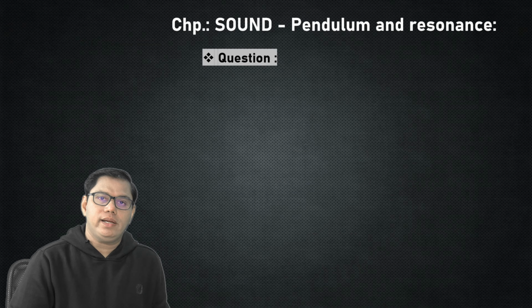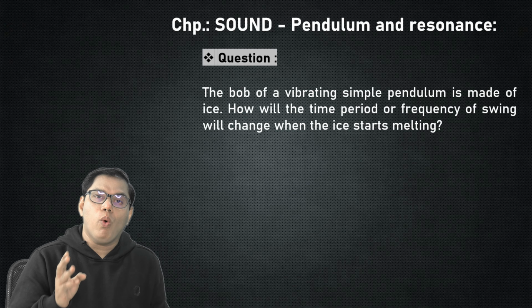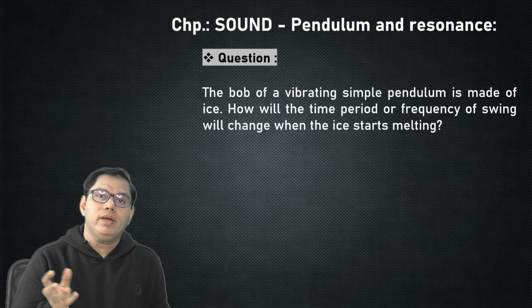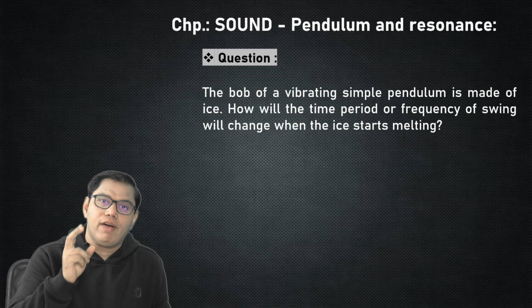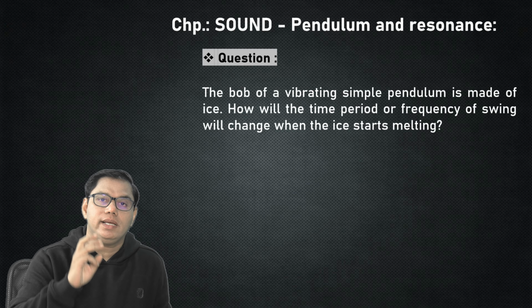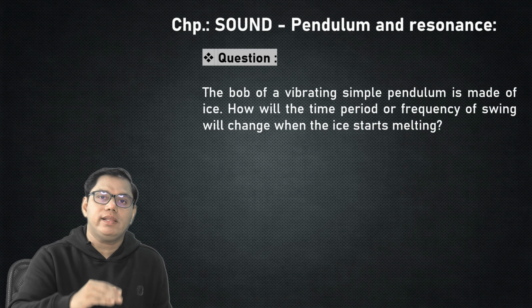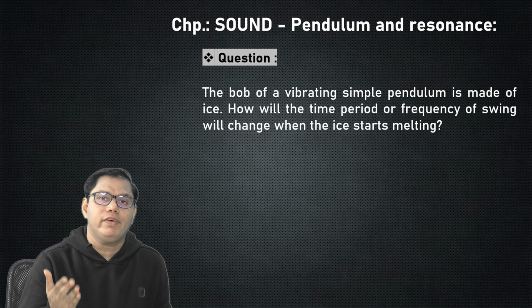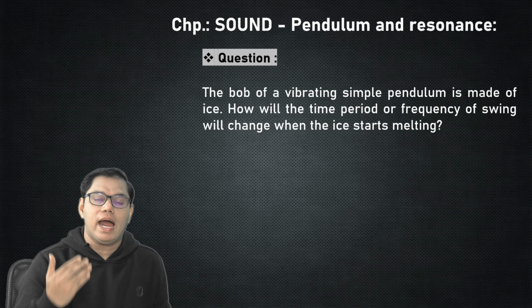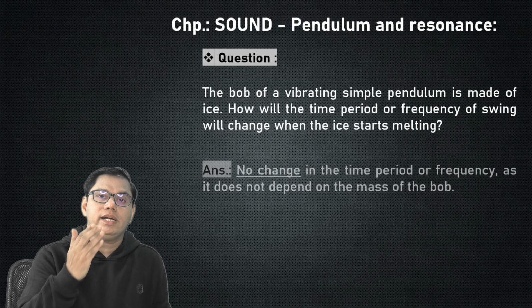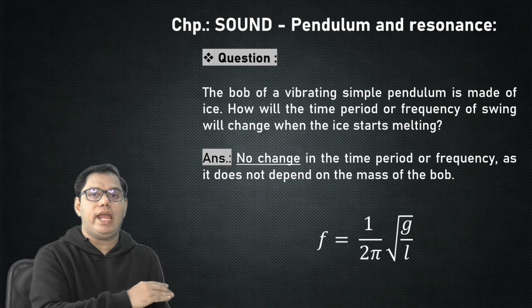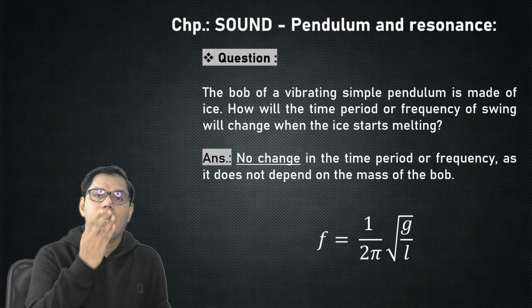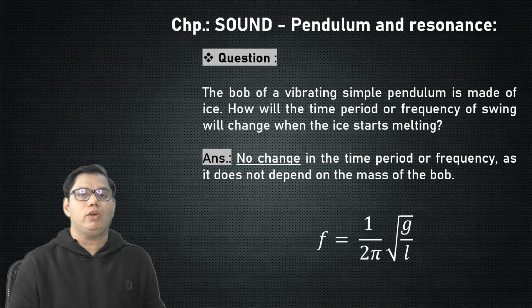Now read this question carefully and tell me what will happen when this bob is made up of ice. If the bob is made up of ice and the ice starts melting, the mass will keep on decreasing. They are asking what will be the change in the frequency, and we know that the formula of frequency does not involve the mass of the bob. So there will be no change in the time period or in the frequency.